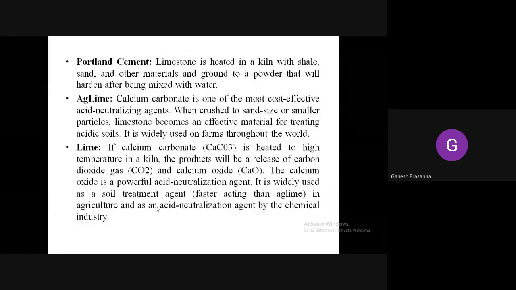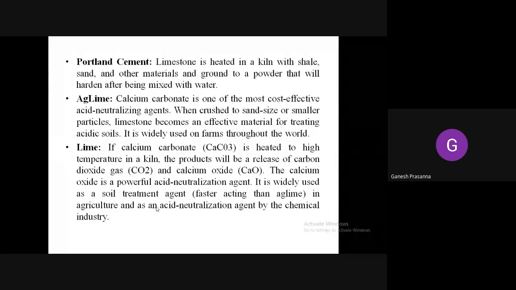So yes, Portland cement: limestone is heated in a kiln with shale, sand, and other materials and ground to a powder that is hardened after being mixed with water. This is the ordinary Portland cement, OPC, which we use for construction purposes. Then ag lime, which is another calcium carbonate, a cost-effective, acid-neutralizing agent. It is a very effective material used for treating acidic soils.